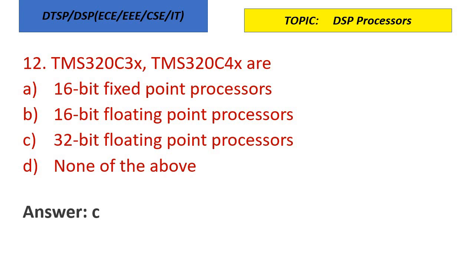And TMS320C3X and 4X belong to 32-bit floating point processor. So previous question, C1X, 2 and 5, it is nothing but fixed point processor operating on 16-bit. And 3 and 4 are examples for 32-bit floating point processor.